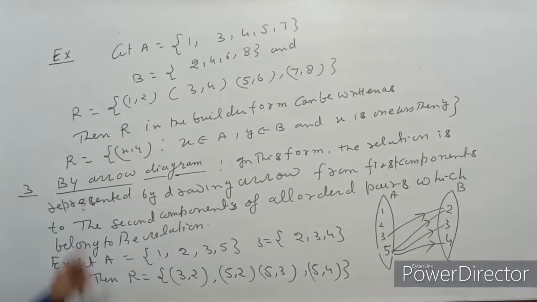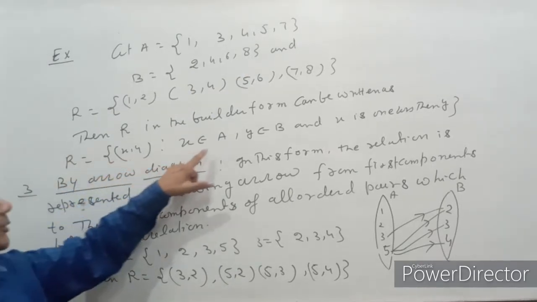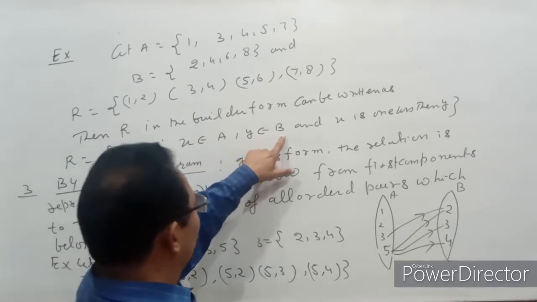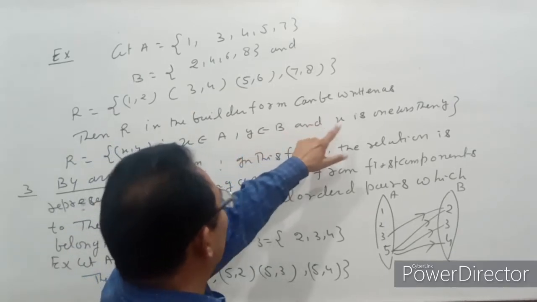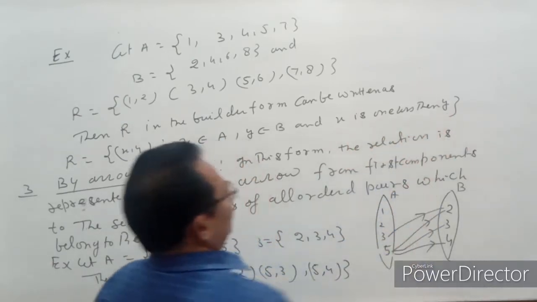So therefore we write R is equal to {(x, y) such that x belongs to A, y belongs to B, and x, the first component, is less than y}.